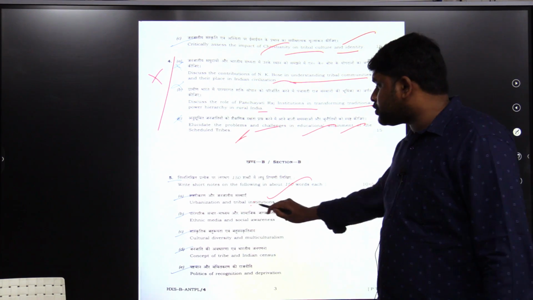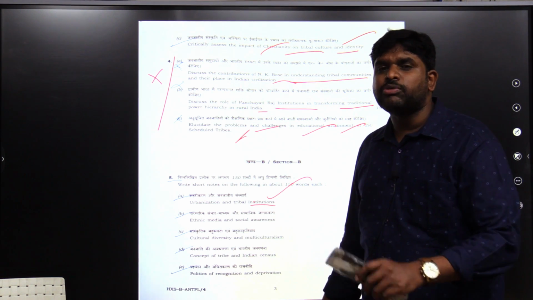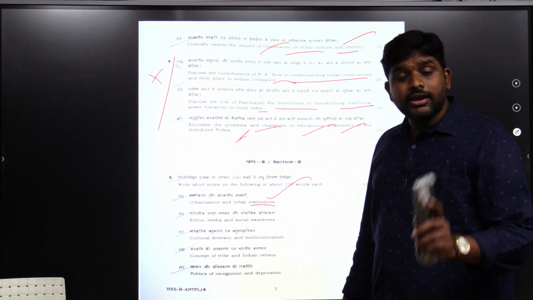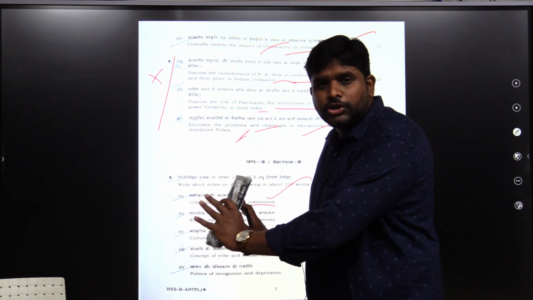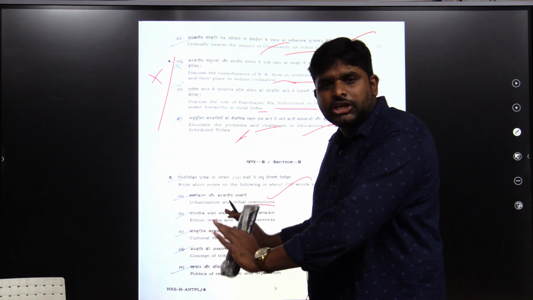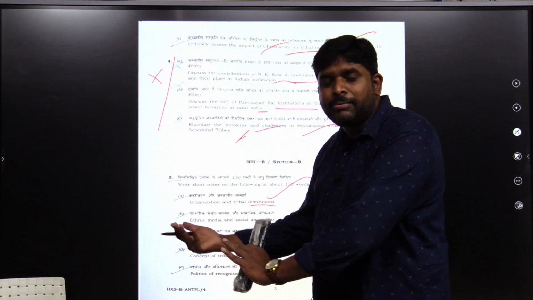Urbanization and tribal institutions. Youth dormitory is one tribal institution. Religion is one tribal institution. These tribal institutions mean religion, youth dormitories, their culture, and how they are getting impacted because of urbanization.